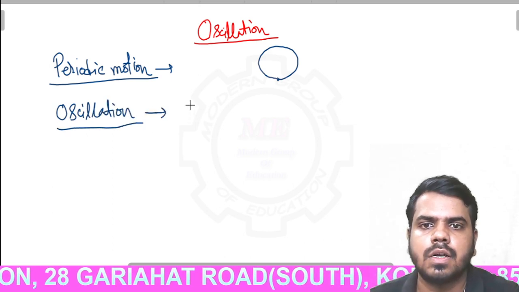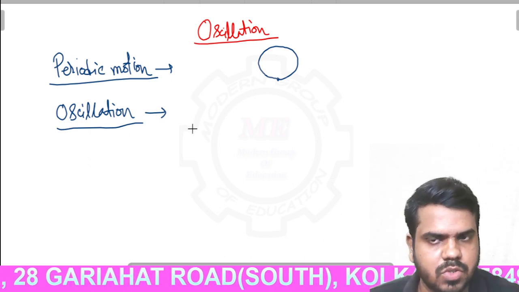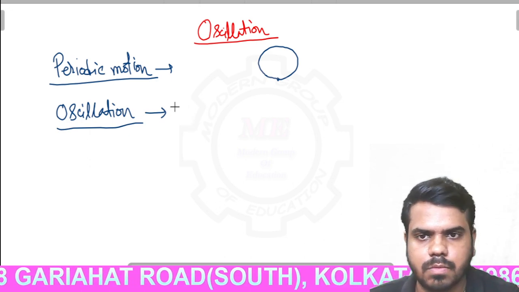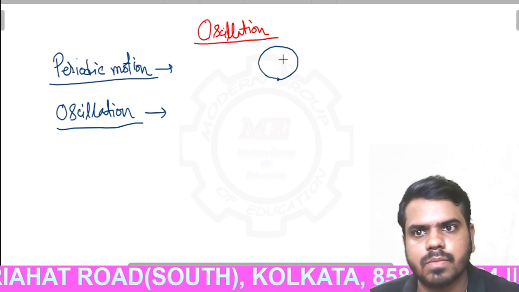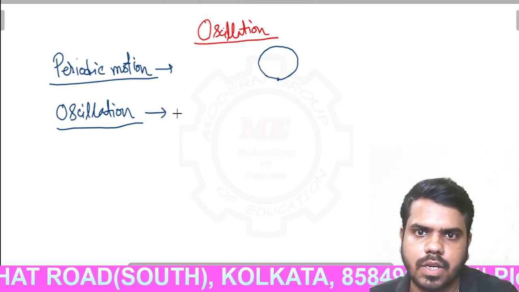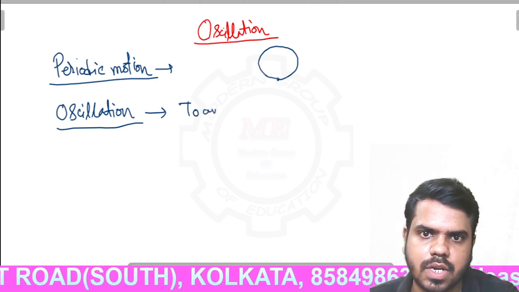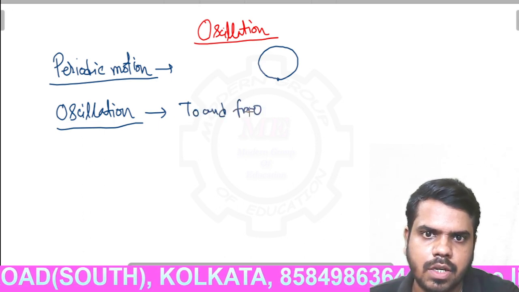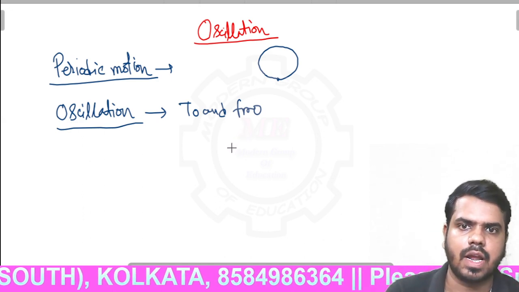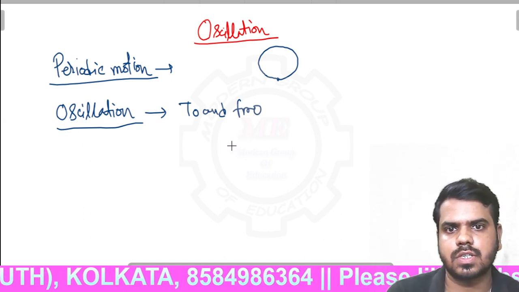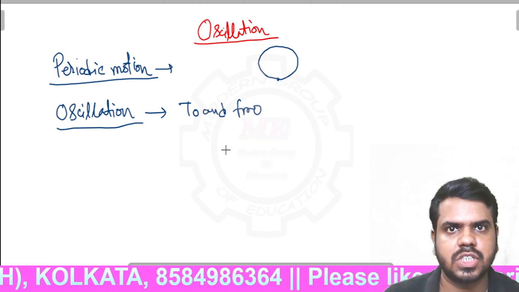Now what is oscillation? Oscillation is also a periodic motion, but the method of repeating its path is not the same as periodic motion. It is known as to and fro motion. That means at every motion it will cross its mean position every time.